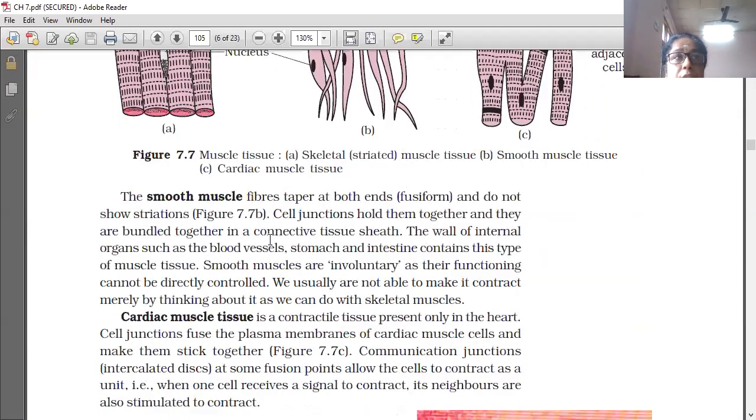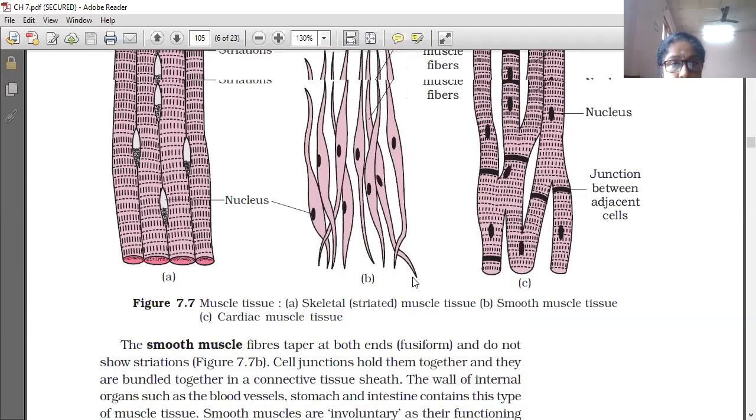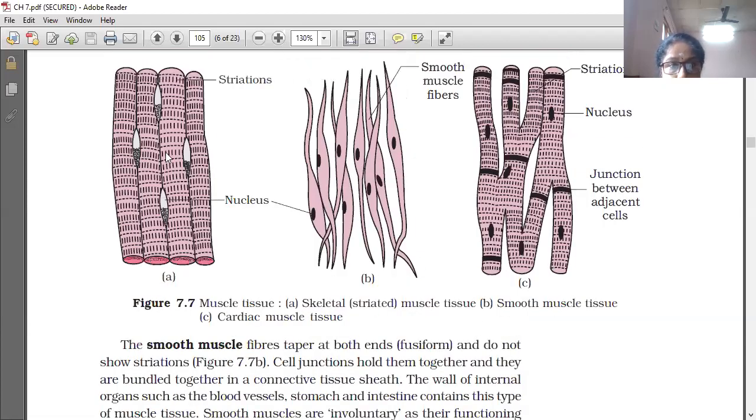Now we are going to the next type of muscle, that is the smooth muscle. As the name indicates, it is very smooth, meaning there is no layer-like arrangement. You can see in this diagram that in skeletal muscle striations, or strata, or layers, are there, but they are not in the smooth muscle. Both the ends are tapering. Tapering means narrowing. That shape is called fusiform.